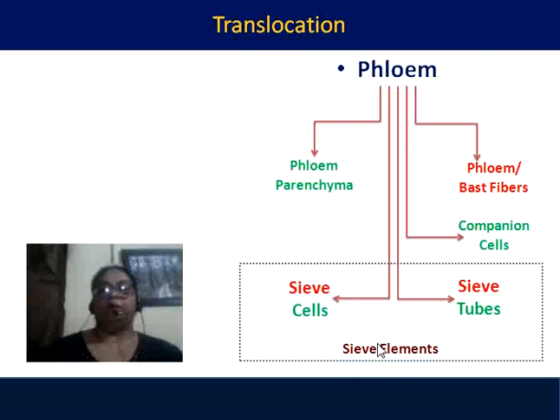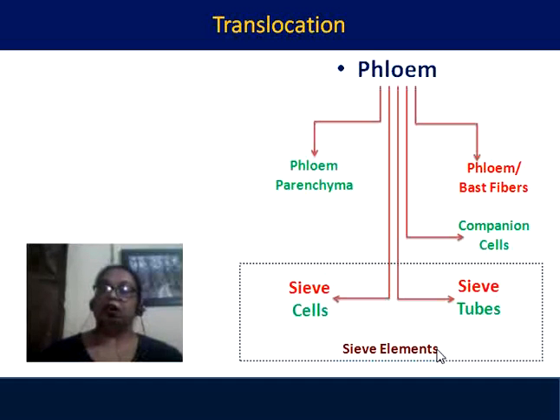Let us see the phloem. Phloem also has four types of elements: sieve elements, companion cells, phloem fibers, and phloem parenchyma. Sieve elements are of two types: sieve cells and sieve tubes. When they are short, we call them sieve cells. When they are long, we call them sieve tubes.